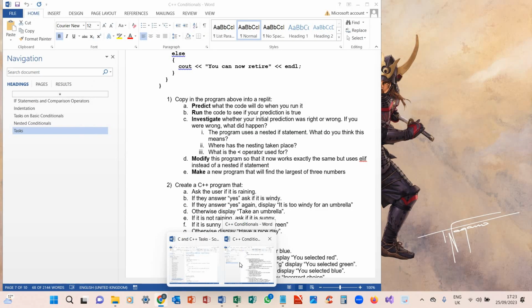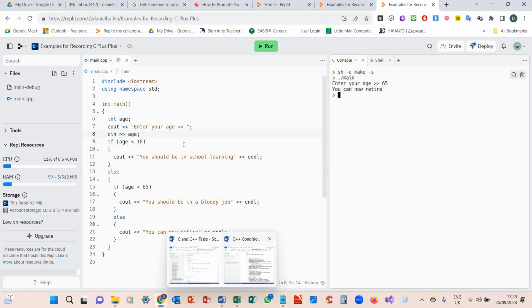So, what is the less than operator used for? The less than operator determines any number being less than what number we decide to hard code. So in this case, if the number is less than 18, it's going to say it should be in school. If it's over 18, but less than 65, then that's when we should be in a job.